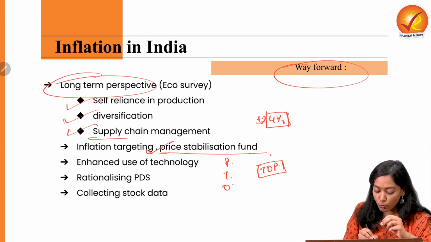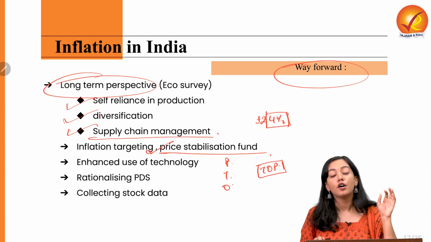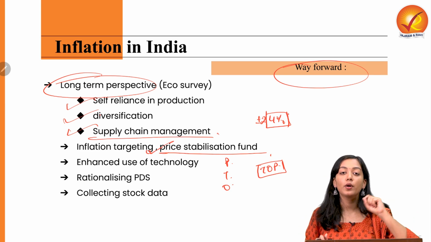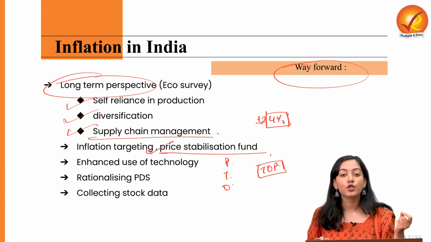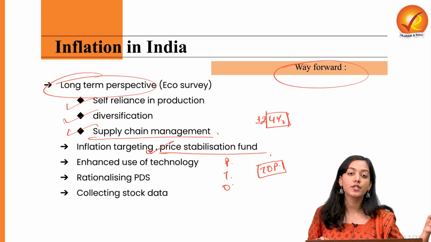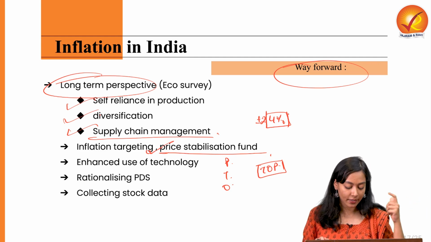Then we need to have robust supply chain management, so that black marketing, hoarding, or wastage of food because of lack of cold chain infra does not take place, so that the farmer gets a good price for the amount of produce that he has duly and correctly created.